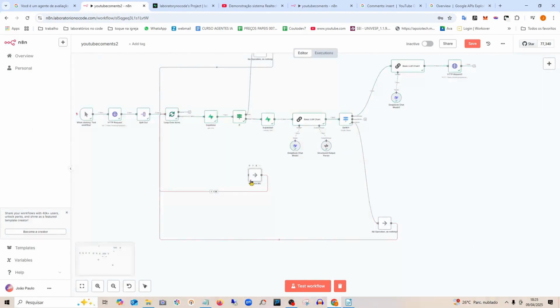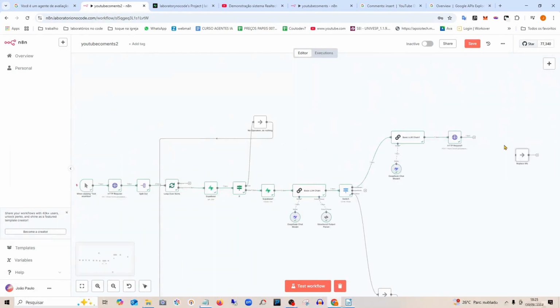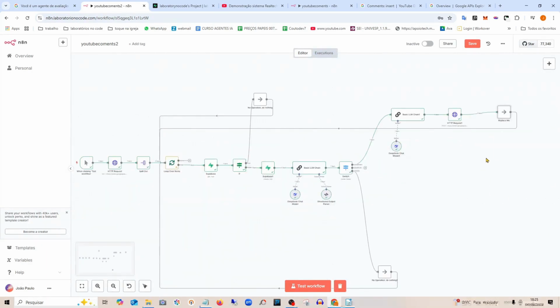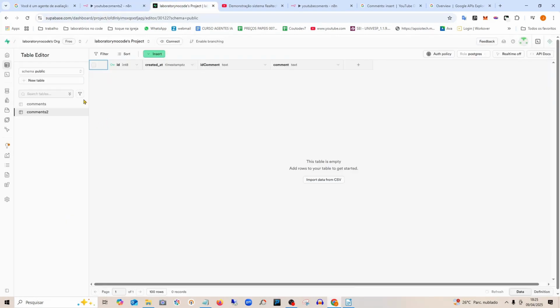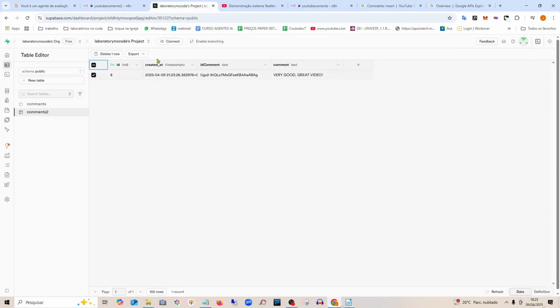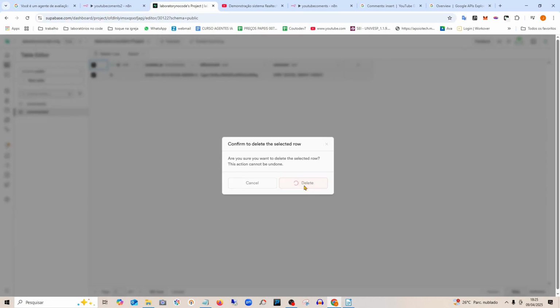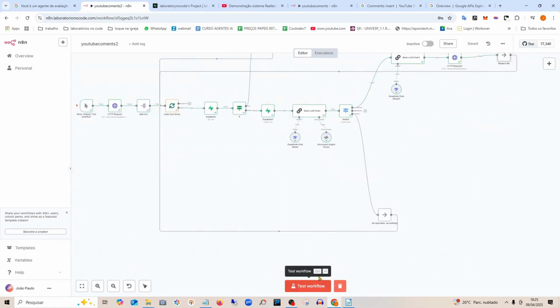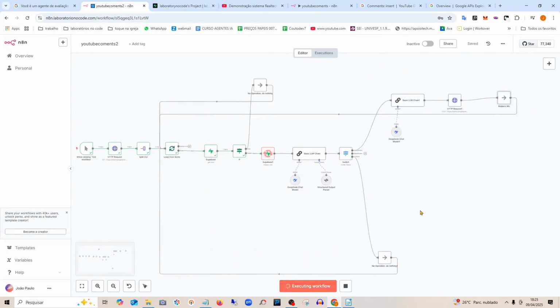I'm going to go back here, look. I'm going to remove this replace me and put it here in front. And I'm going to go back to the loop here so it responds to the next comment. Because I wanted to respond to one comment, go back and respond to the other. Let me delete here. I will have a comment here. I'll erase, delete, I'll save here. And I'm going to test it again, to see if it will respond to both comments.